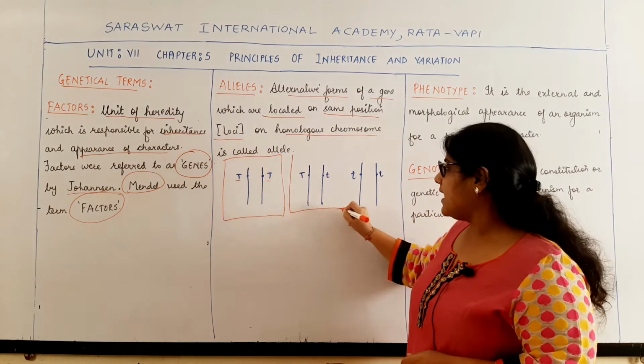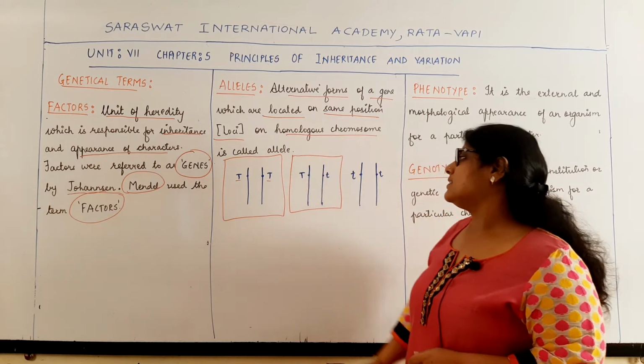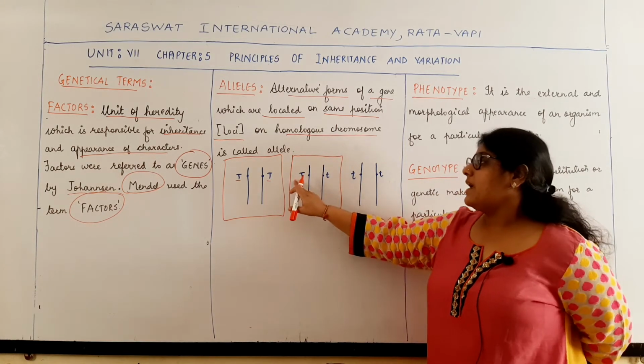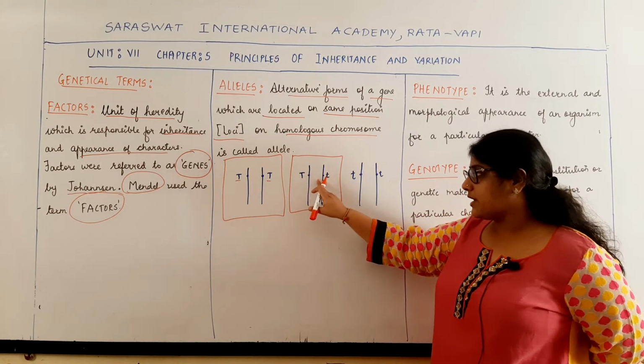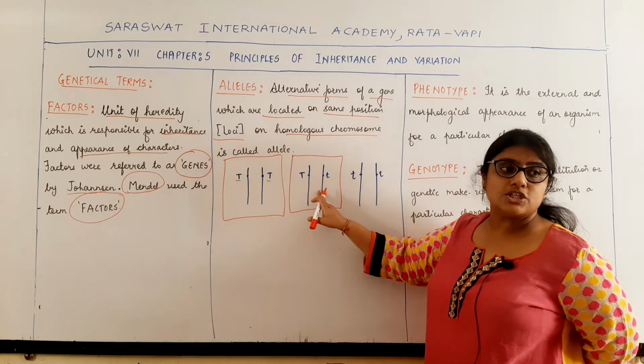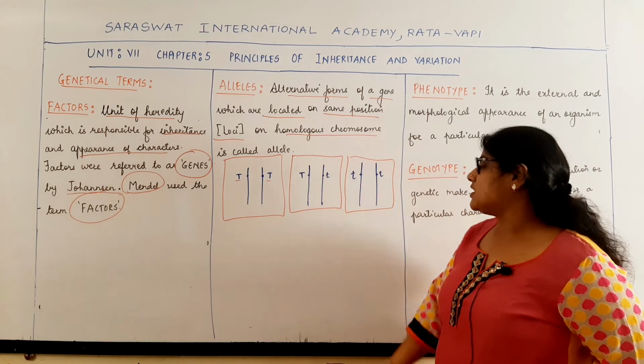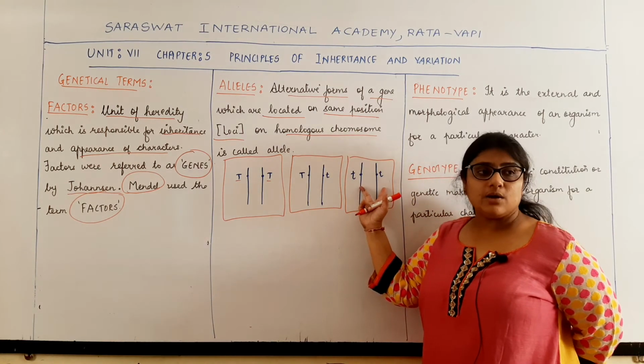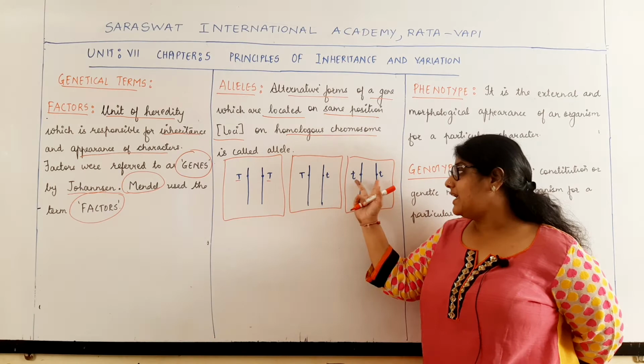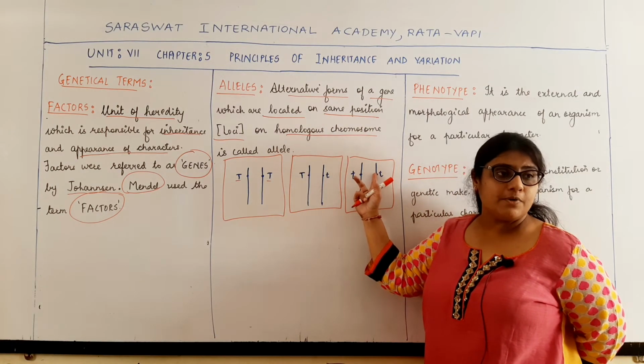Same way again, these are the homologous chromosomes, and these are the genes which are located at the same position on the homologous chromosomes. So all these structures are homologous chromosomes containing genes at the same position.